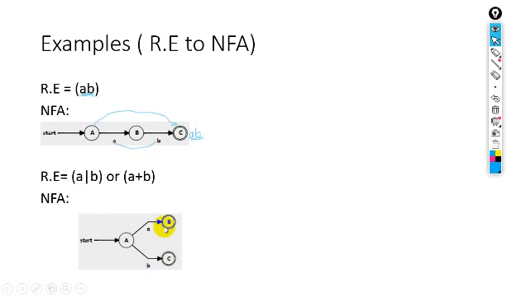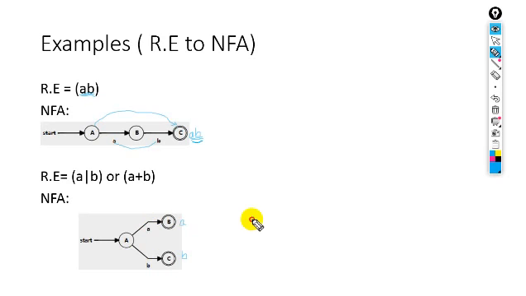So what will happen on the final state? Either A is accepted or B is accepted. Right? Either A is accepted or B is accepted. So this is for the OR operation.